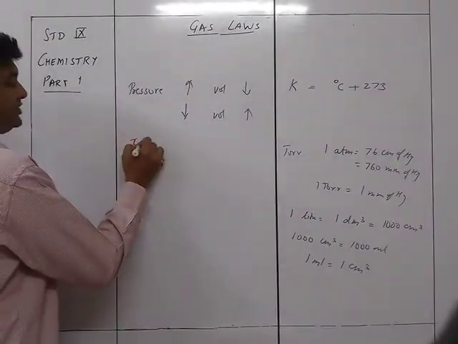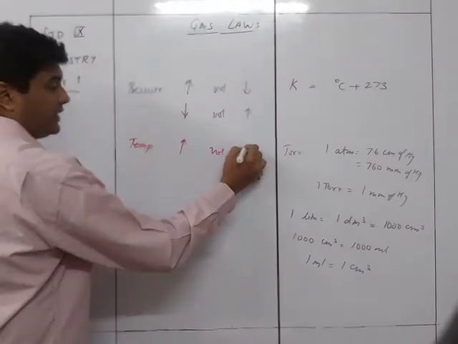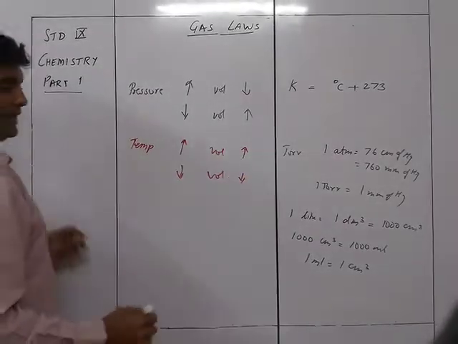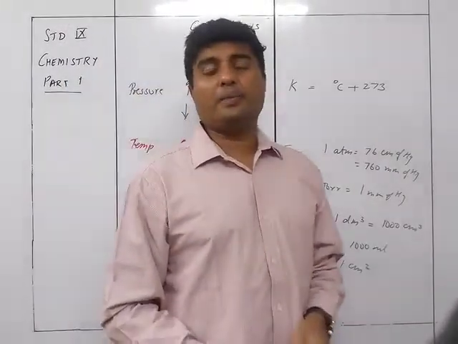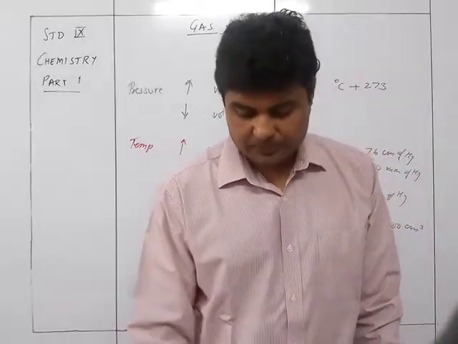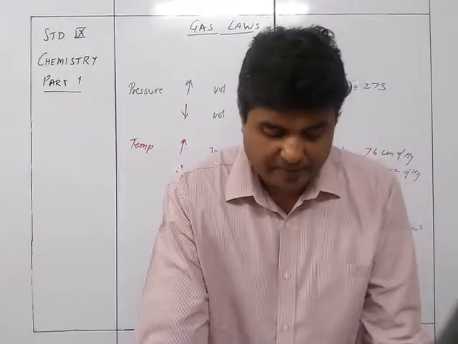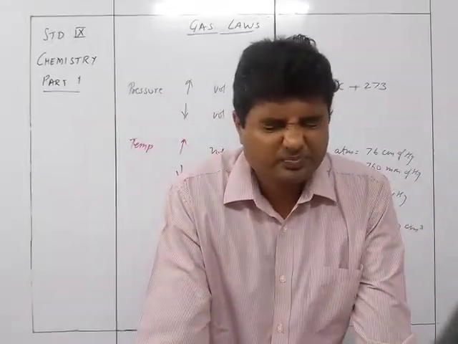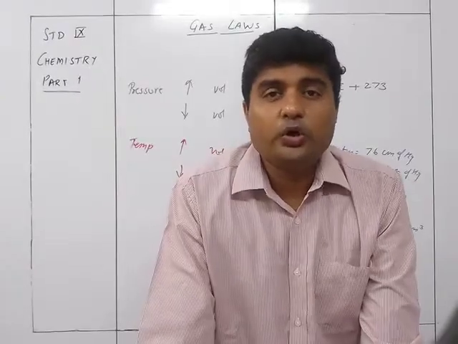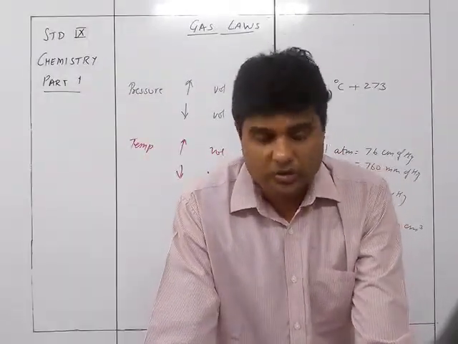If the temperature increases, volume also increases. If the temperature decreases, volume also decreases. With the increase in the temperature, the volume also increases, and with the decrease in the temperature, the volume also decreases.